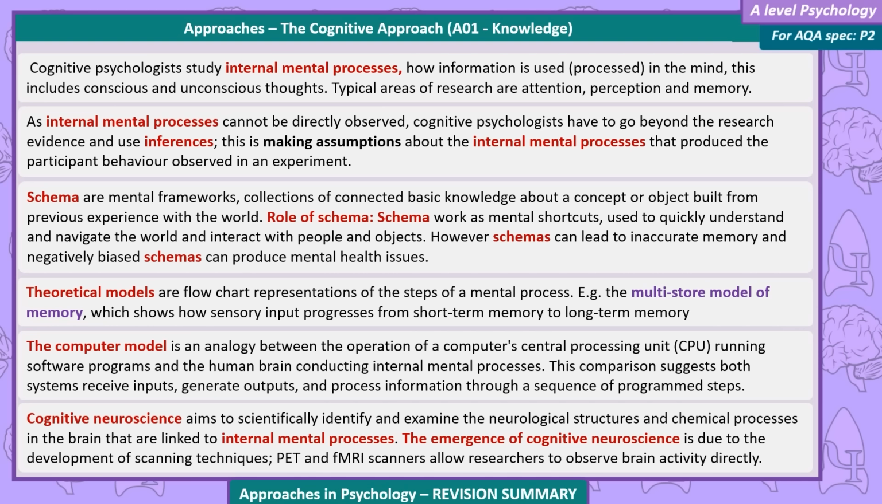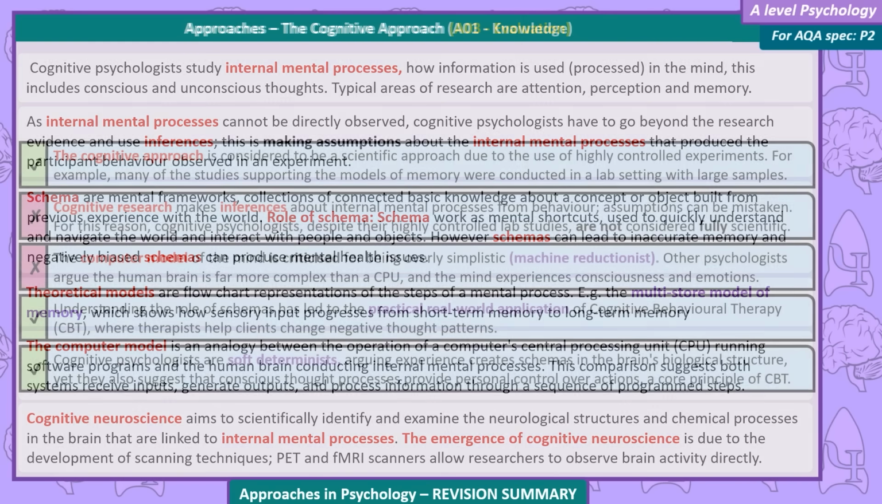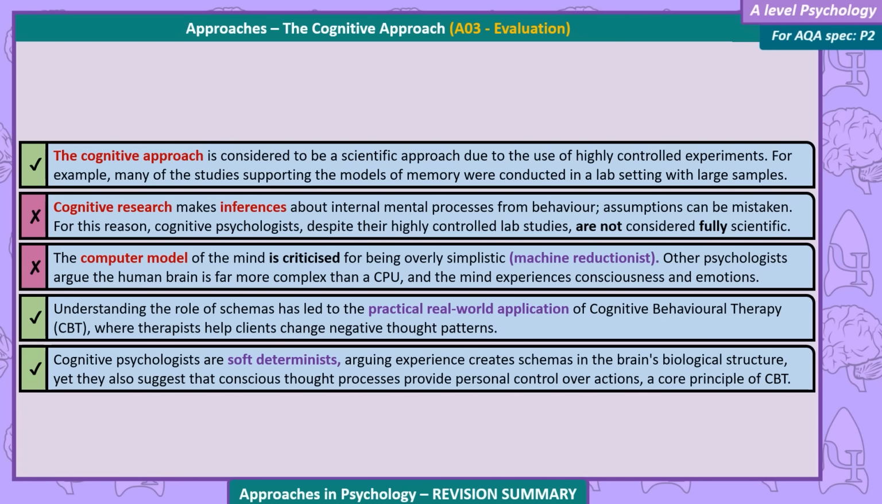Cognitive neuroscience aims to scientifically identify and examine the neurological structures and chemical processes in the brain that are linked to internal mental processes. The emergence of cognitive neuroscience is due to the development of scanning techniques. PET and fMRI scanners allow researchers to observe brain activity directly. Evaluation. The cognitive approach is considered to be a scientific approach due to the use of highly controlled experiments. For example, many of the studies supporting the models of memory were conducted in a lab setting with large samples.